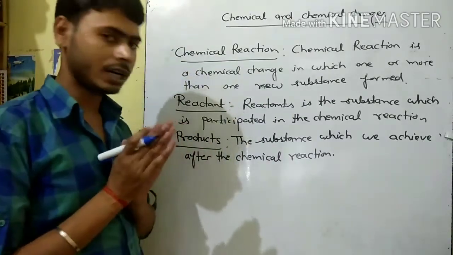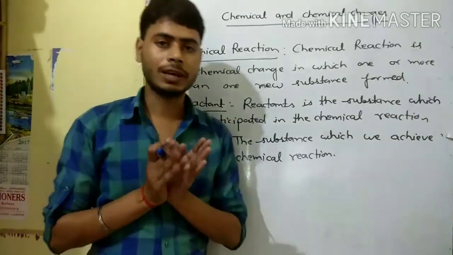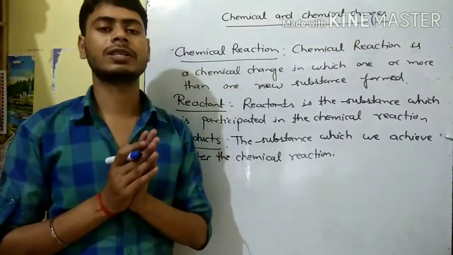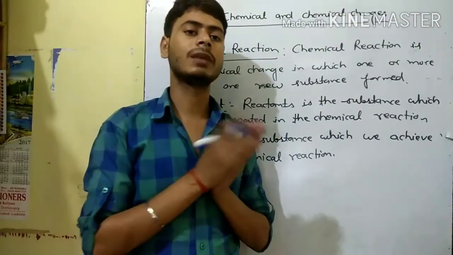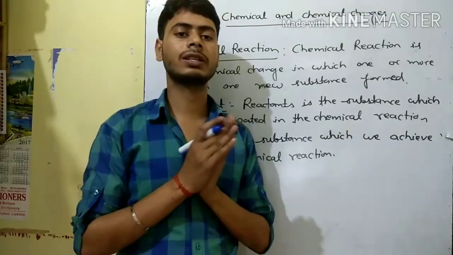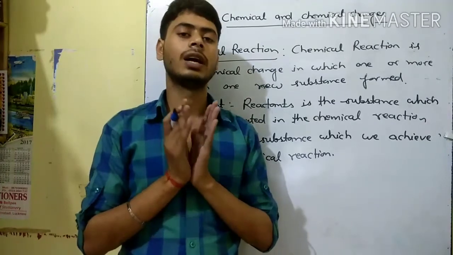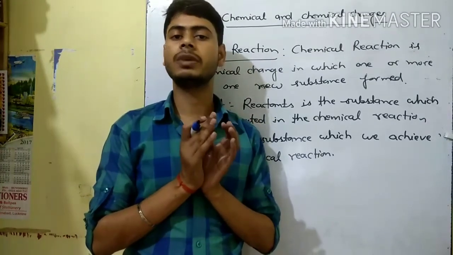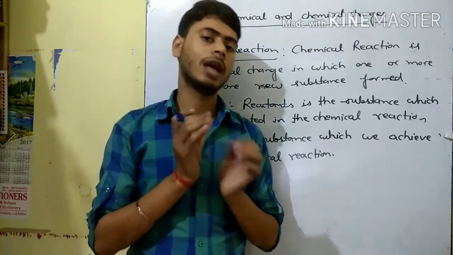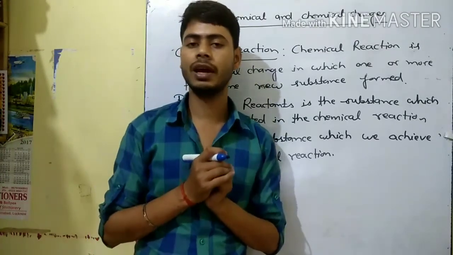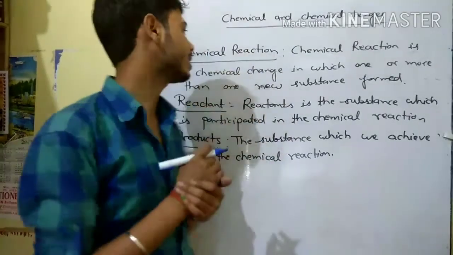Now the next main heading is what is the chemical equation. The definition of the chemical equation: a chemical equation is the shorthand representation of a chemical reaction. Once again, a chemical equation is the shorthand representation of a chemical reaction in which we use the symbols of elements, molecules and compounds. We write the definition here.